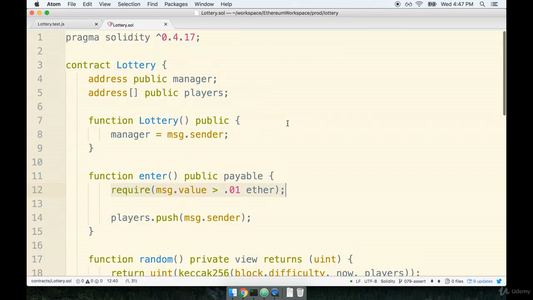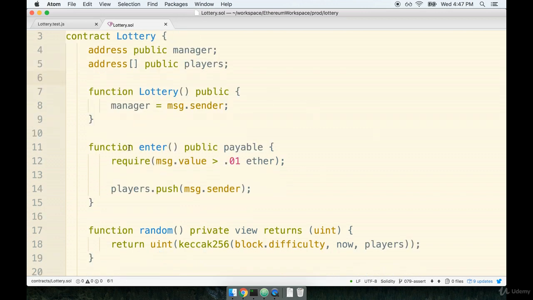So remember, whenever you start writing tests, I really encourage you to just answer a simple question to yourself. Ask it and answer it. What behavior do you really care about with this contract? When I start looking at the lottery, I start thinking about the enter function right here. At a very low level, we probably want to make sure that anytime someone calls enter, I want to really be 100% certain that their address gets added to the player's array right here. I think that's really ideal.